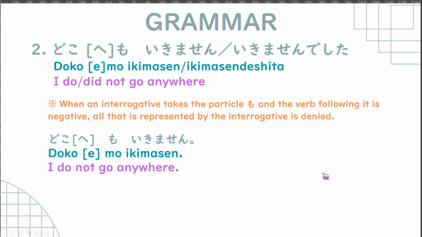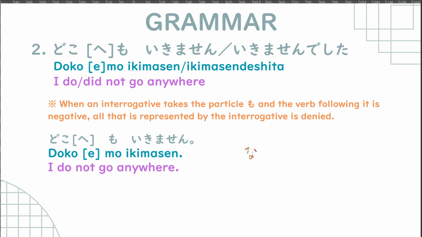Okay? And then we have doko mo ikimasen or ikimasen deshita. So it means I do not go anywhere, or I did not go anywhere. So when an interrogative takes the particle mo and the verb following it is negative, all that is represented by the interrogative is denied. Now, we have a few other interrogatives, if you remember.